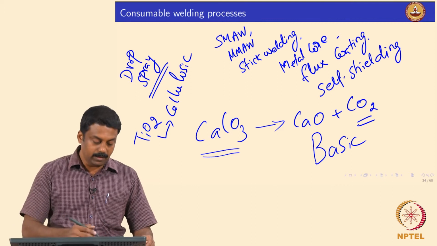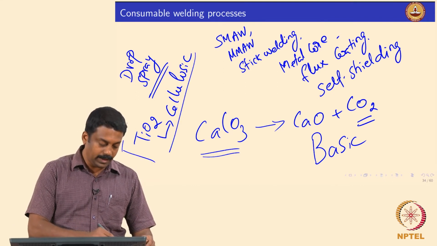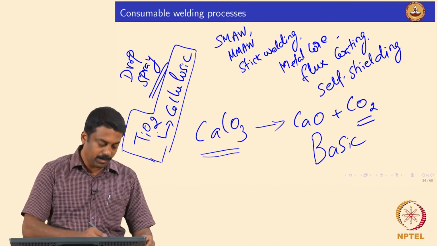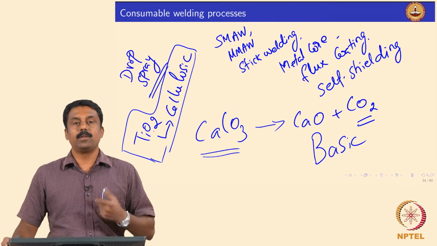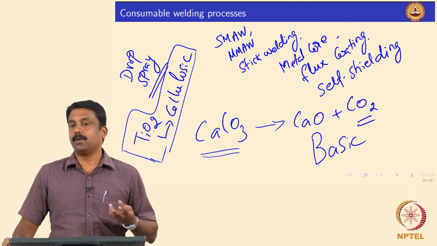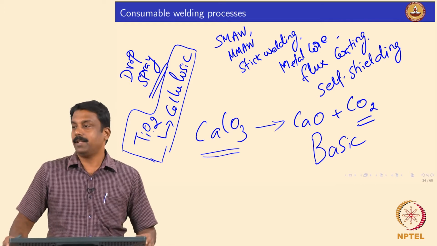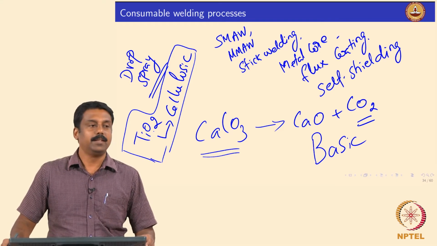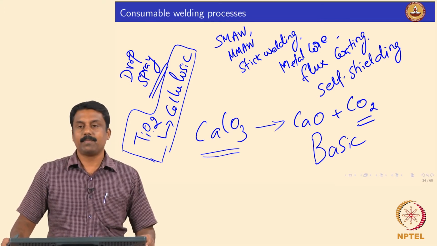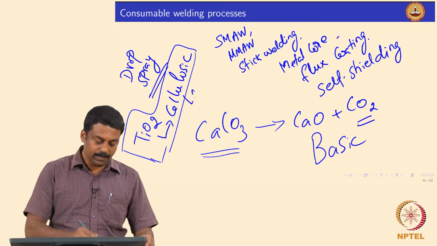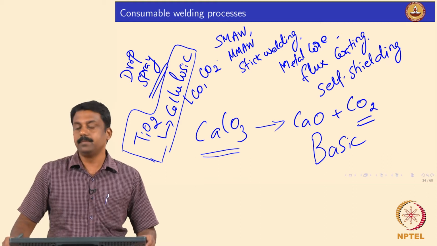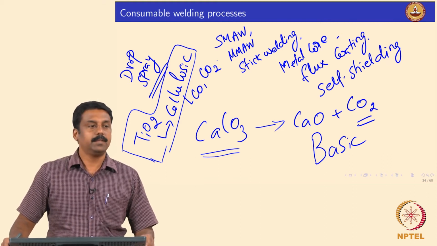This cellulosic material can be added either to basic flux or rutile based fluxes, and most commonly cellulosic materials are added with rutile fluxes, titanium oxide fluxes, because when the cellulosic material burns, what would it generate? Carbon dioxide again. You will also get carbon monoxide and carbon dioxide when the cellulosic material burns.